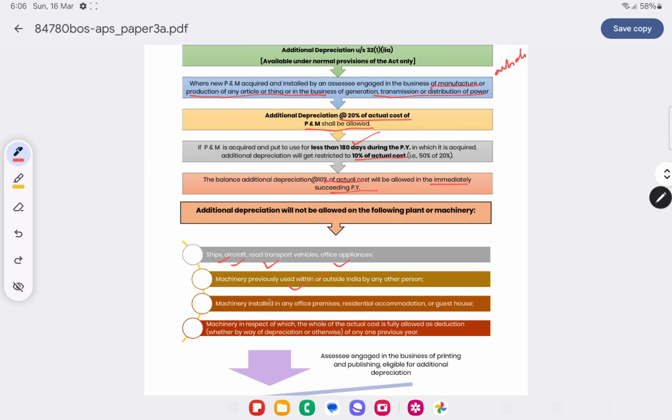Second hand machinery, that is, machinery previously used within or outside India by any other person. Machinery installed in office premises, residential accommodation or guest house. Machinery in respect of which the whole of the actual cost is fully allowed as deduction in any previous year. If deduction is already allowed, or machinery is second hand, or it is a ship, aircraft, road transport vehicle or office appliance, or it is used for residential purposes, then it is not allowed.